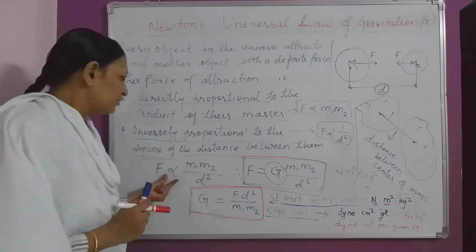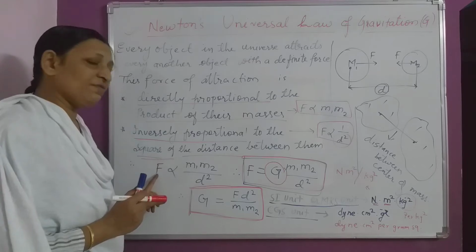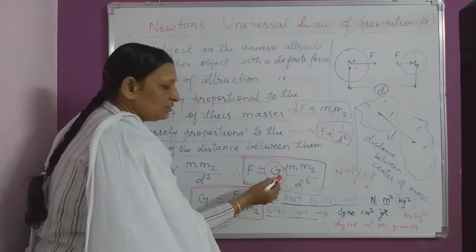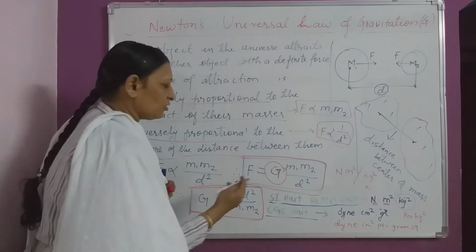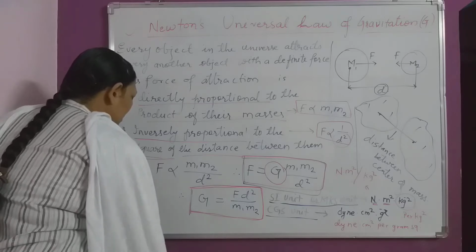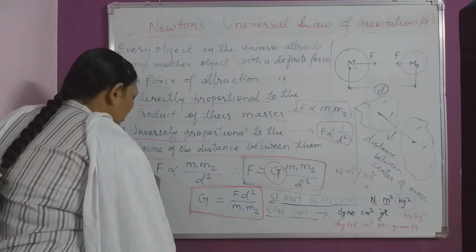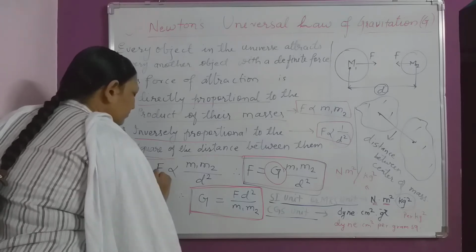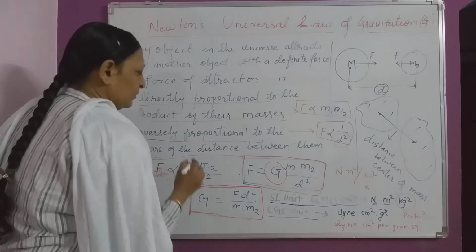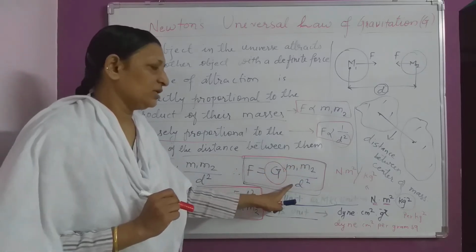Now, by taking the constant of proportionality, we will find out the value of force. So force is equal to capital G. This capital G is the constant of proportionality. Mathematically, it is the constant of proportionality. So force is equal to G into m1 into m2 upon d square.